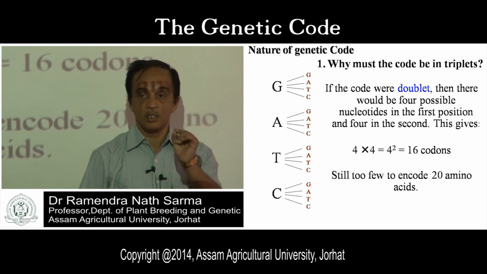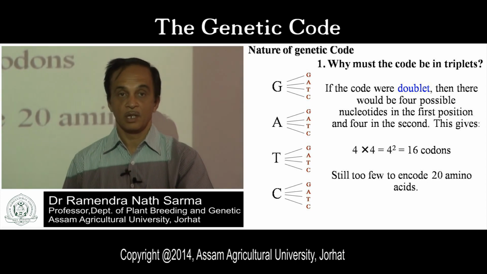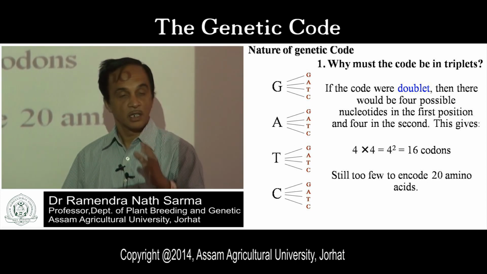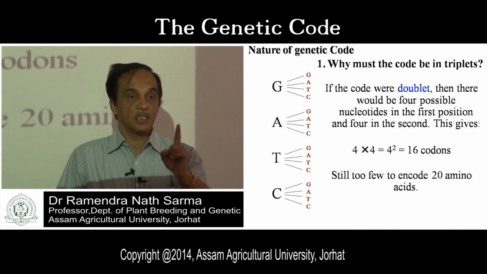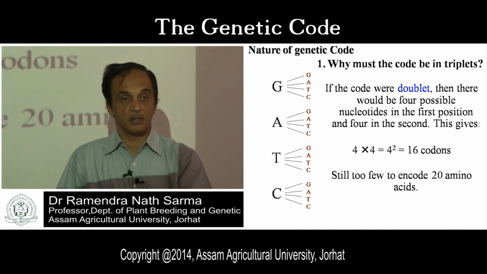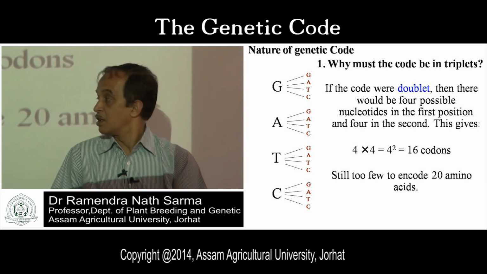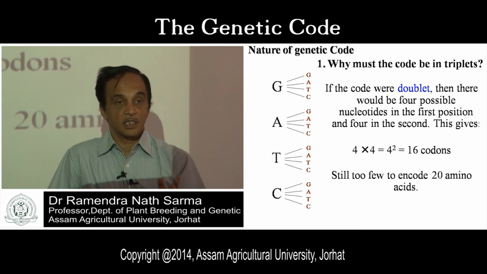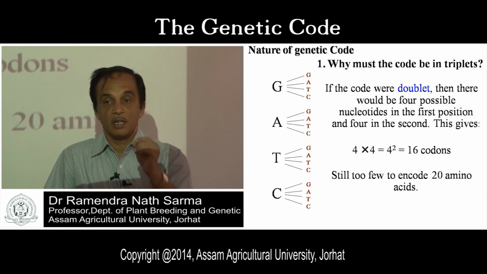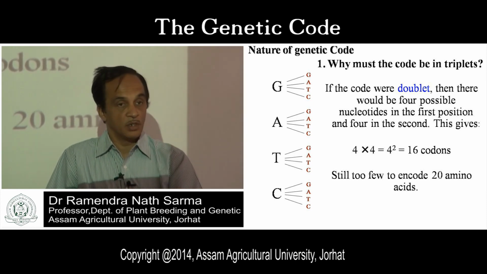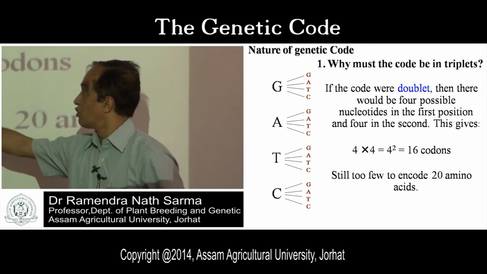It was a theoretical discussion at that time. A single base is not sufficient, and 2 bases are not sufficient to specify 20 amino acids; we are still short by 4 codons.